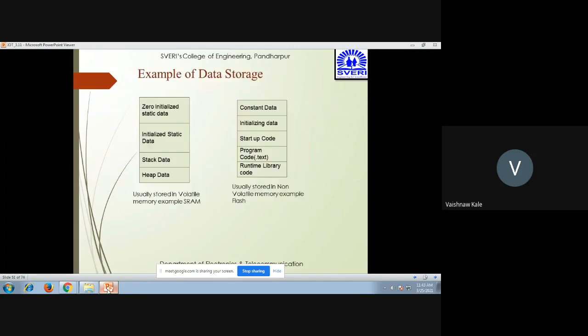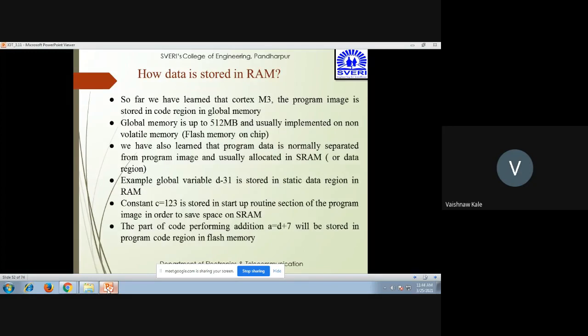In the block diagram, you can see the first block is usually stored in volatile memory, for example SRAM: heap data, stack data, initialized data, zero initialized data. Whereas this is usually stored in non-volatile memory, for example flash: runtime library code, the program code or .text, startup code, initializing data, constant data.